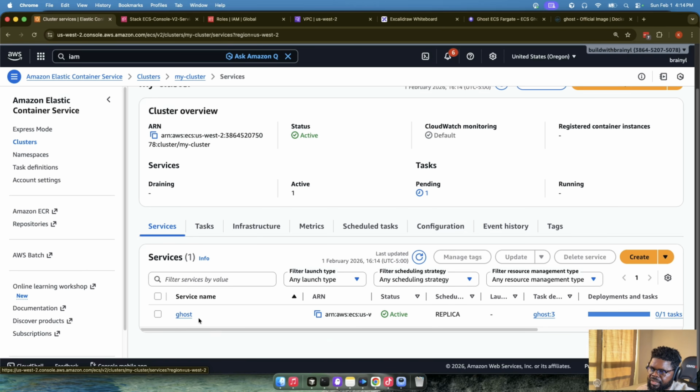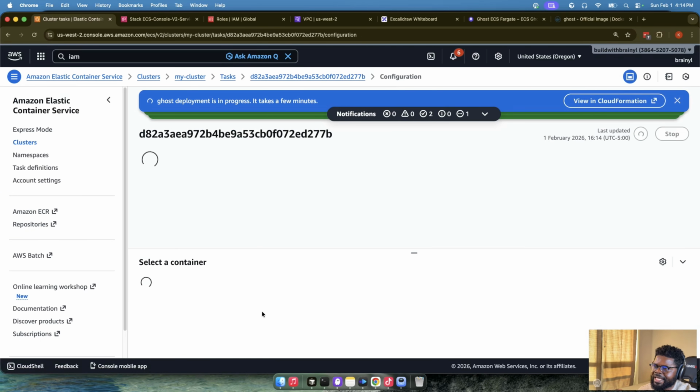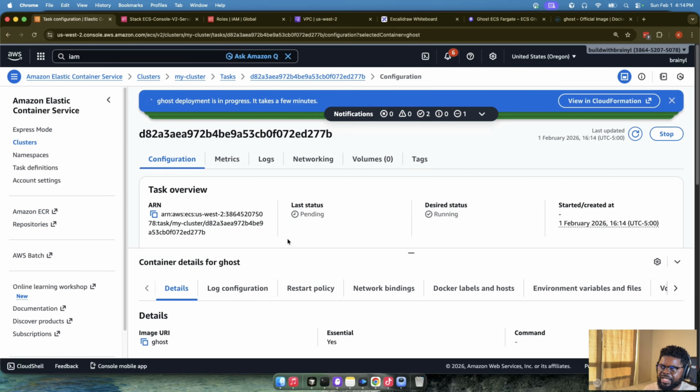The service is here. Ghost is running. The task is here, running. But let's go into the task and see what's happening. The good thing about it is that you can see many things. You can see it's in a pending state. At some point, the desired state is actually to be running, but now it's in a pending state.